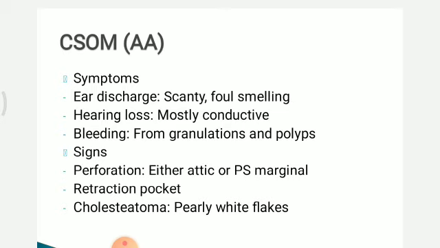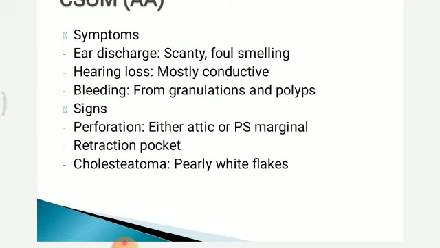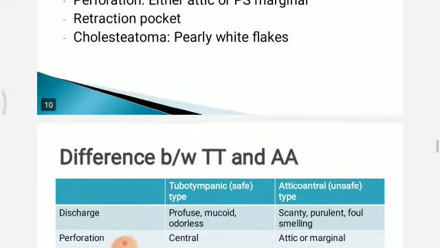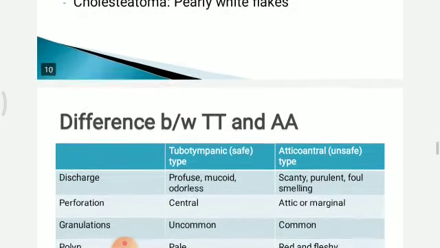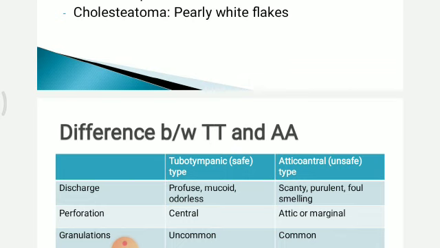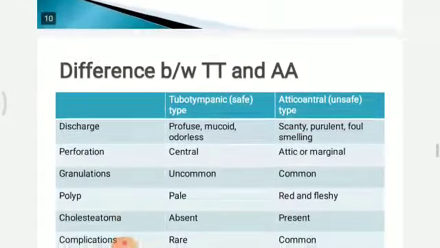What are the symptoms? First is ear discharge. It is scanty but foul smelling. Secondly, conductive hearing loss, and patient can have bleeding from ear due to granulations and polyps. If you examine the patient, you will find perforation either in the attic or postero-superior quadrant or marginal perforation. It happens also in retraction pocket, and cholesteatoma looks like pearly white flakes.